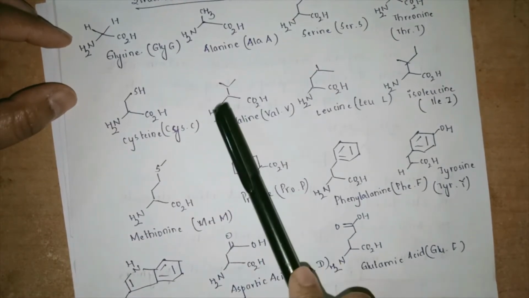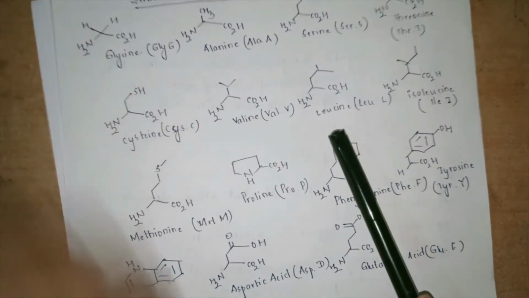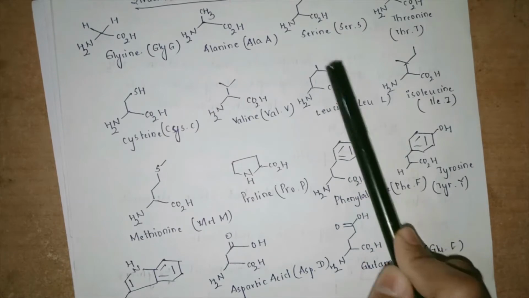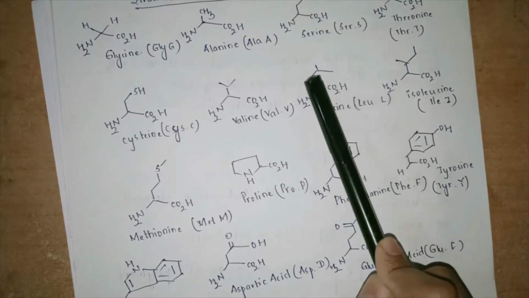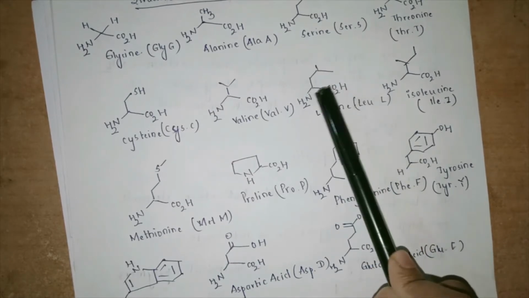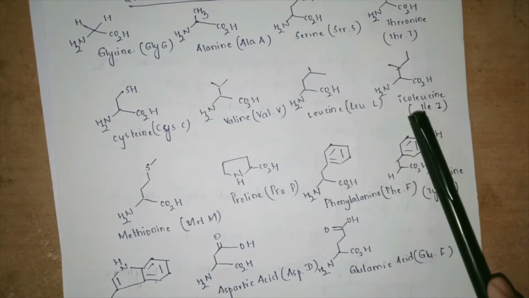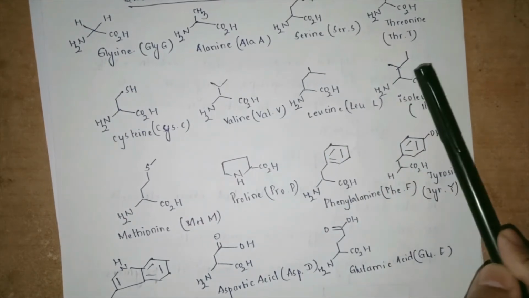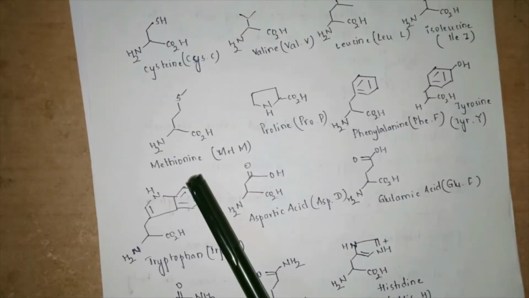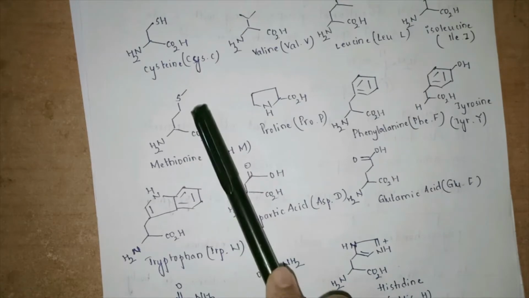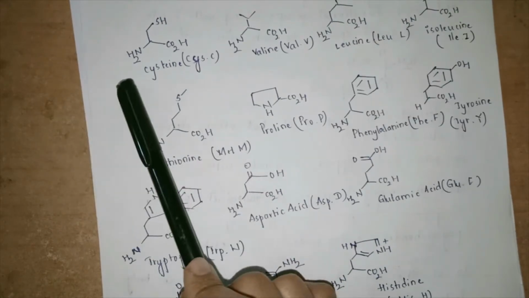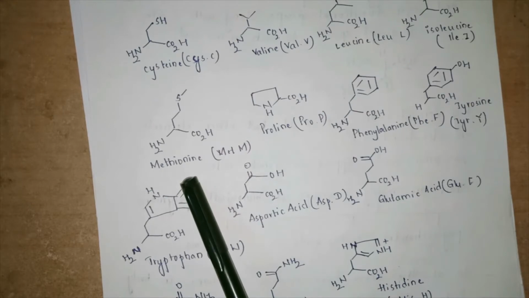Valine, it has got a isopropyl system. With respect to leucine, we can see there is a long chain CH2 CH2 CH3 CH3. That means CH2CH and it is branched with an isopropyl group. Isoleucine is again similar to that of leucine, but there is some structural change in that. When we come to methionine, methionine contains long chain CH2 and the presence of a sulfur. Cysteine and methionine, they contain sulfur.